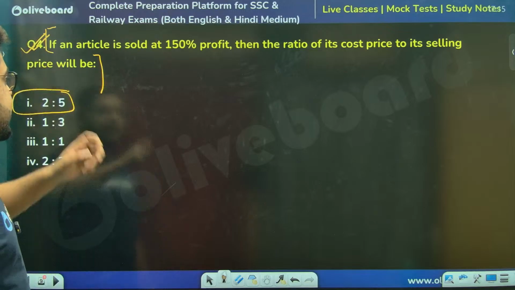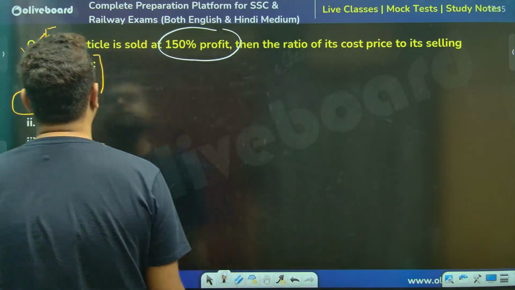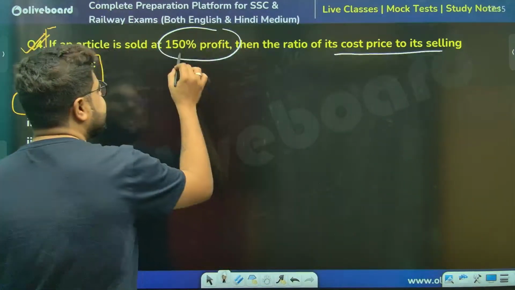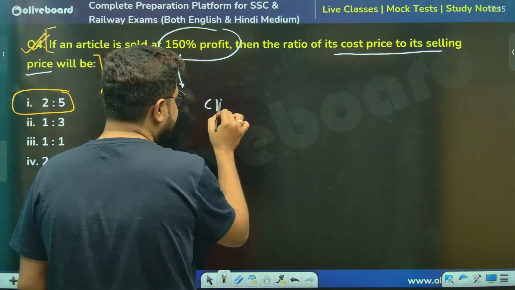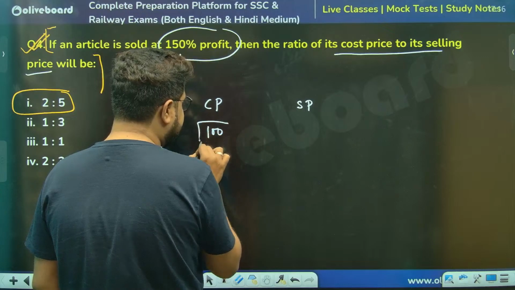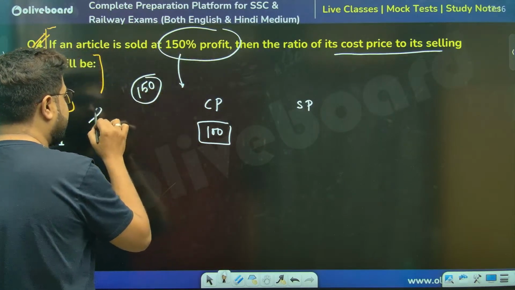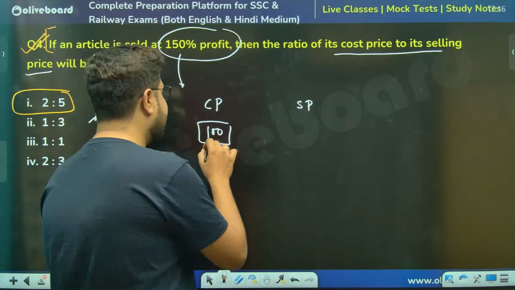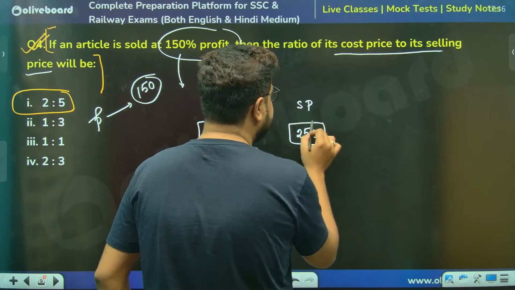If an article is sold at this percentage profit, then the ratio of its cost price to its selling price. It's very simple, a 10-second question. Profit is this, CP and SP. If 100 rupees is my CP, profit is 150%, meaning 150 rupees. This is your profit. So SP will be how much? SP is 100 plus 150, that is 250. They are asking these two ratios.